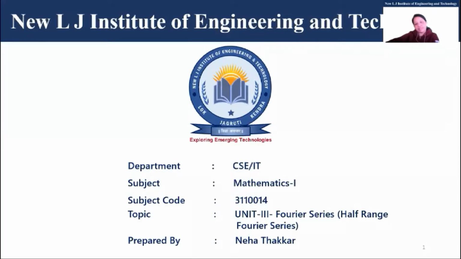So in the last lecture, we have seen the concept of what? Minus L to L, right? And we have seen the example for that. Also, we have seen odd and even functions and continuous and discontinuous functions, right? Today, we are going to cover the last topic of the Fourier series. That is what? Half range Fourier series, right?